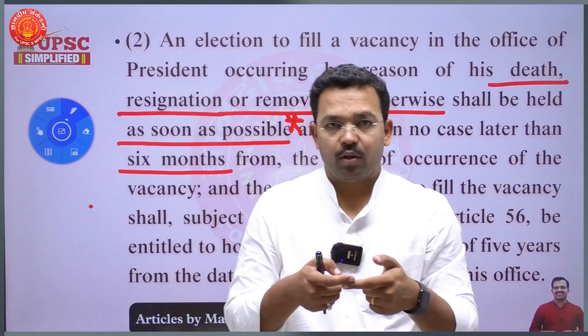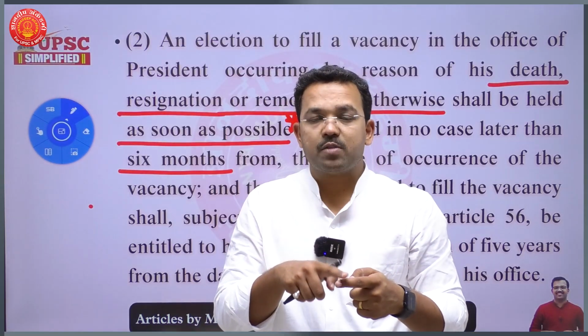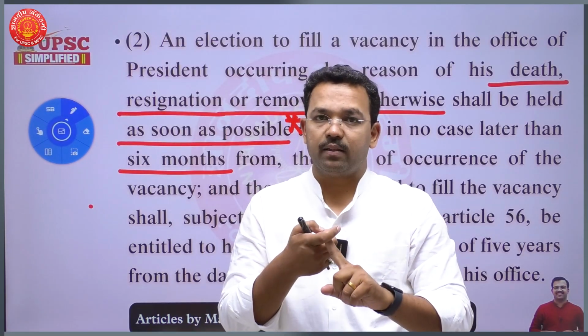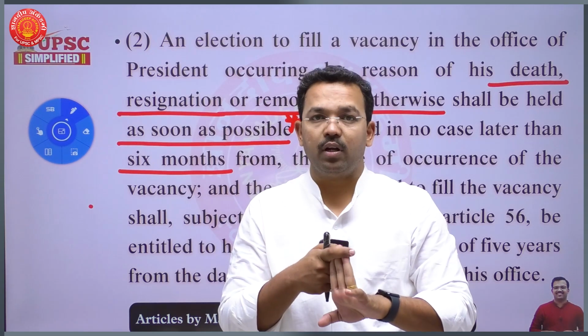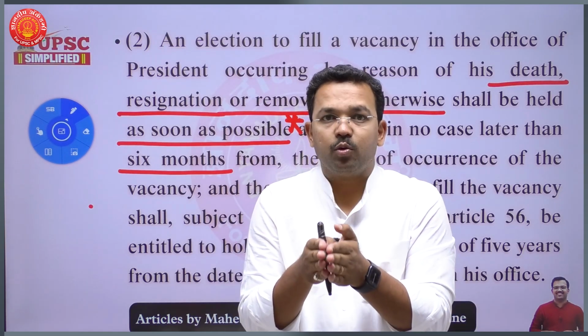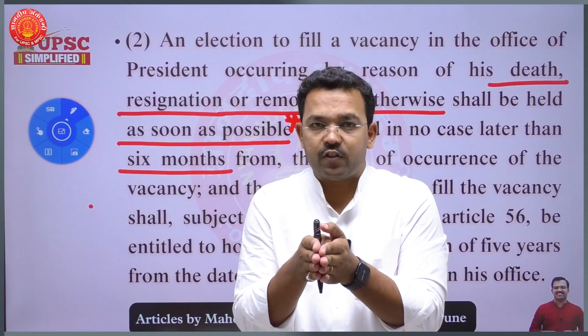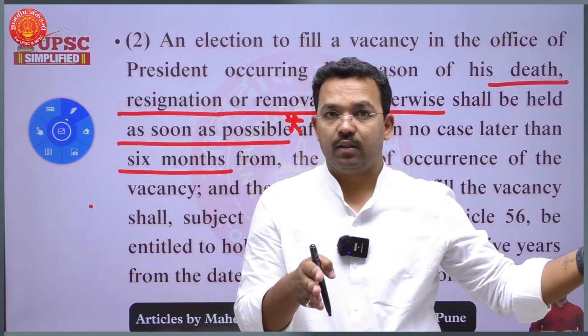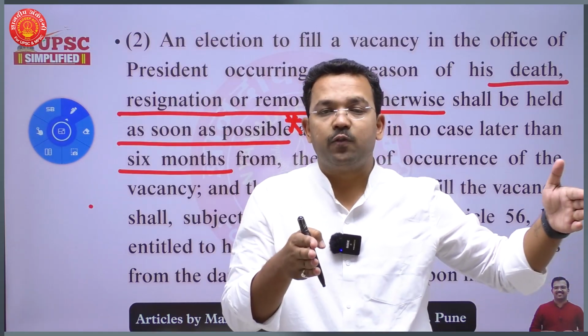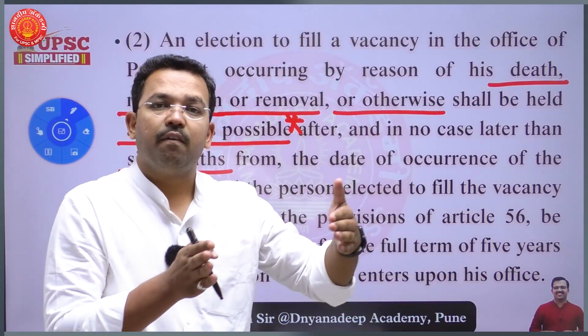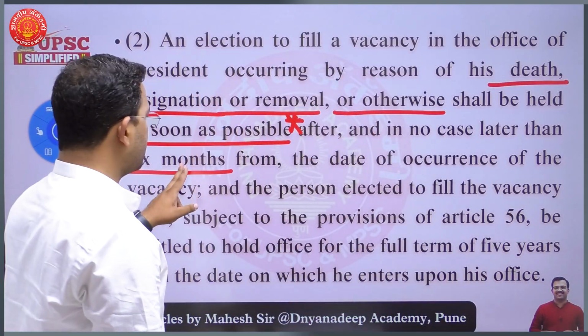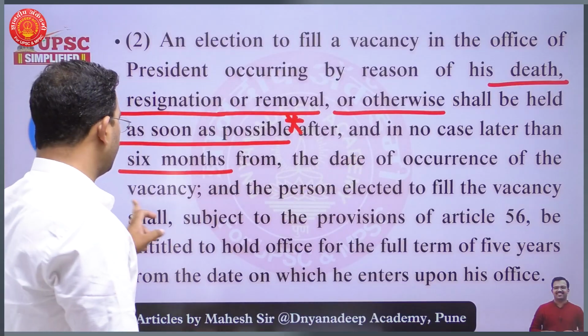So from the day on which the President's post becomes vacant due to death, resignation or removal, you must hold the election to the office of President within 6 months. So what is the maximum time period? It is within 6 months of the occurrence of the vacancy.